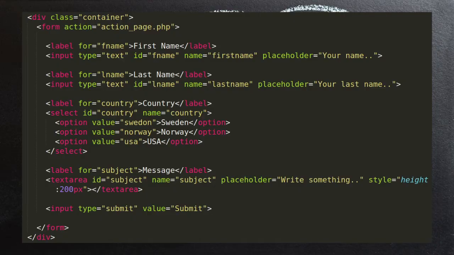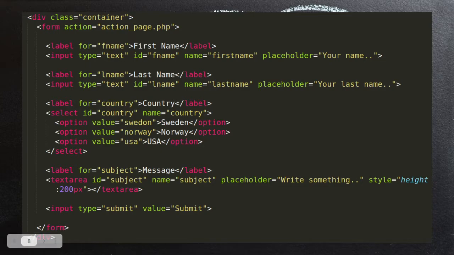So this is how HTML code looks. Here you can see first name, last name, country, and the list of the countries you will write in the option section, and then the message.